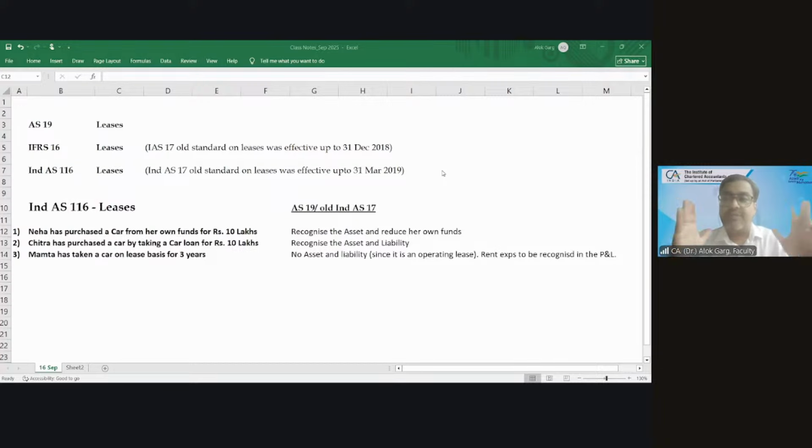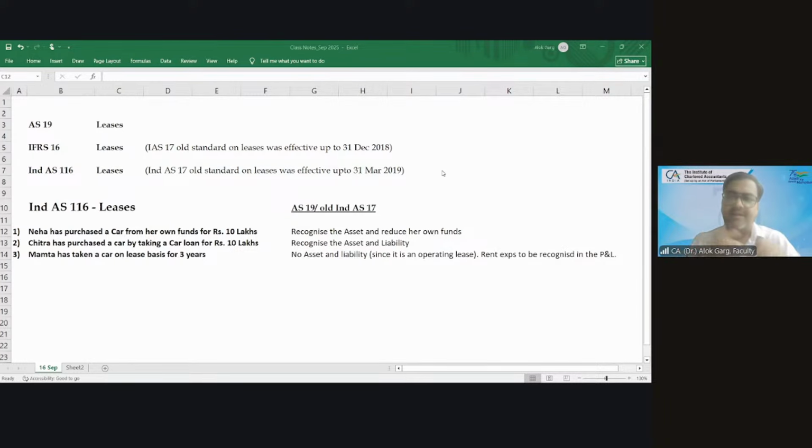The balance sheets of these two companies are not comparable, while both the companies have a right to use the asset. And that's how the brainstorming on IFRS 16, the lease accounting standard, was started in 2005. Something is not right.